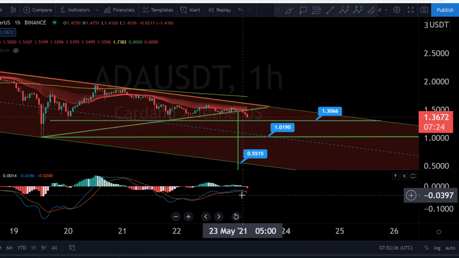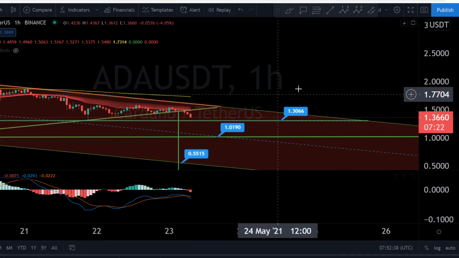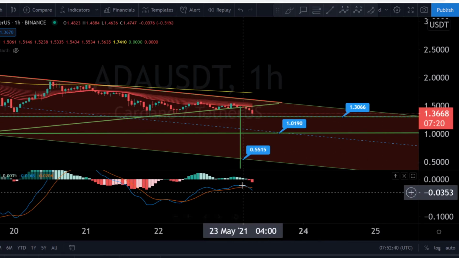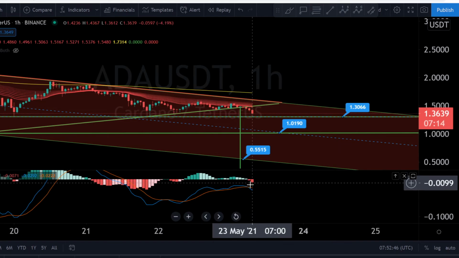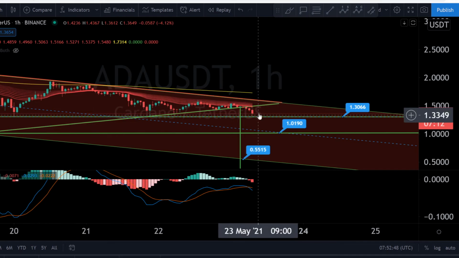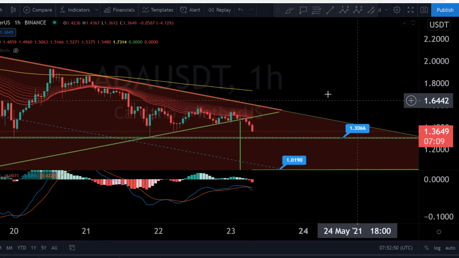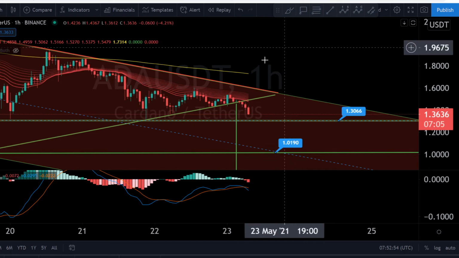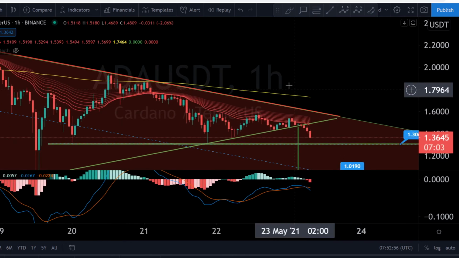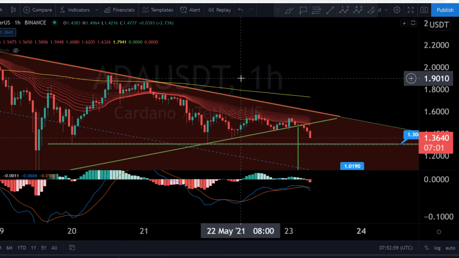Oh damn, we saw a crossing here, we saw a crossing. This was so important to watch this crossing here, this point, for some hours here, and this is now very ugly. We are building more and more red candles, and I think a retest of $1.30 is now really close. So guys, this is the video, this is the short turbo video update for ADA.